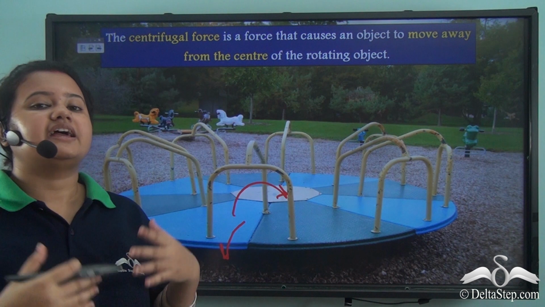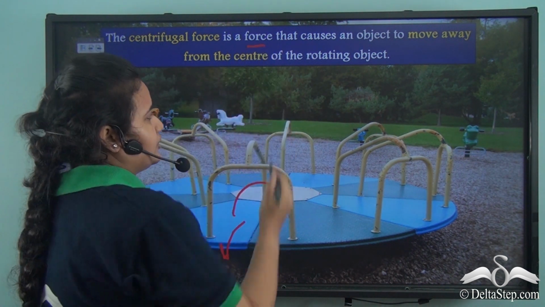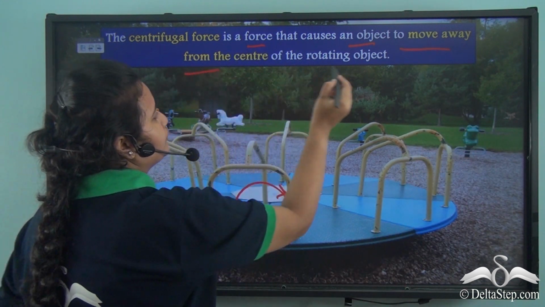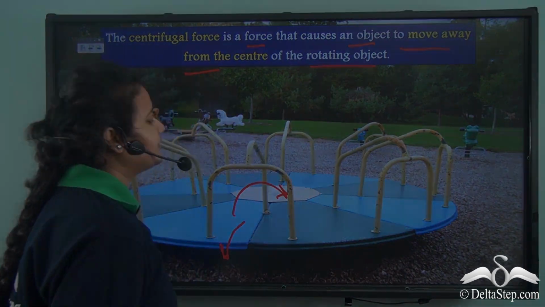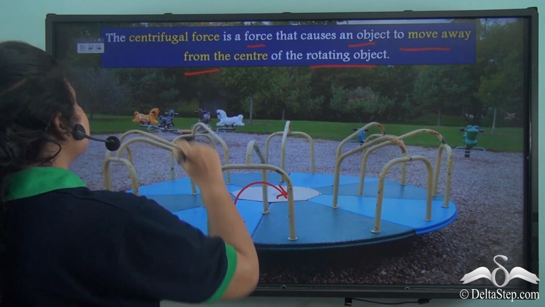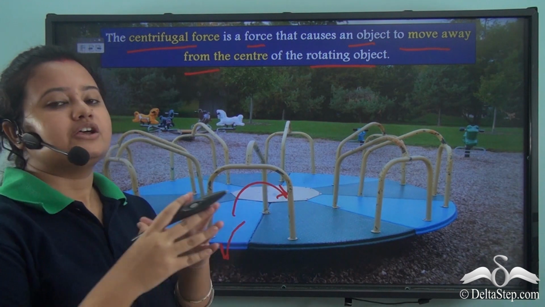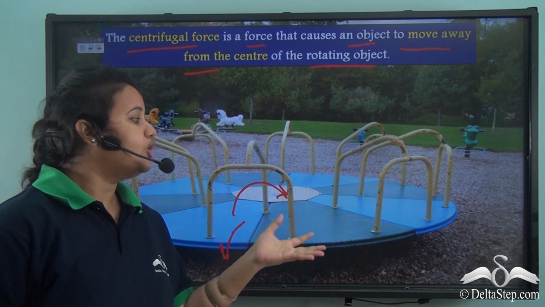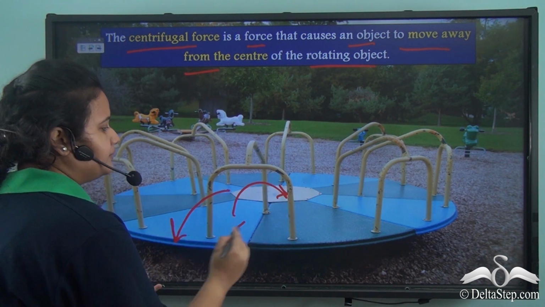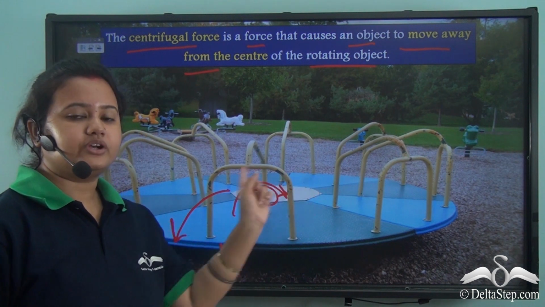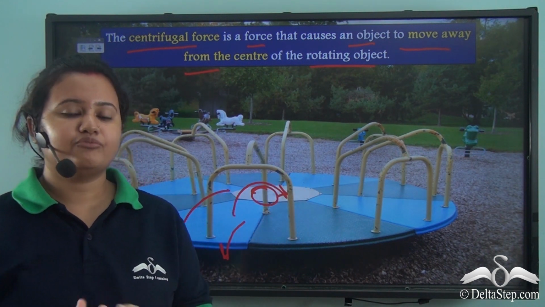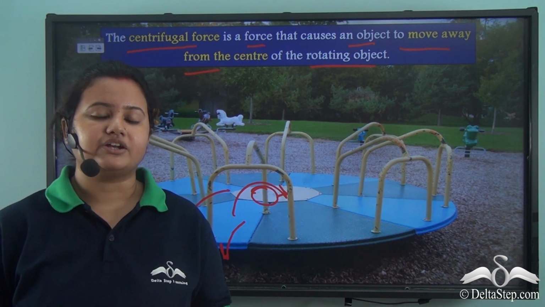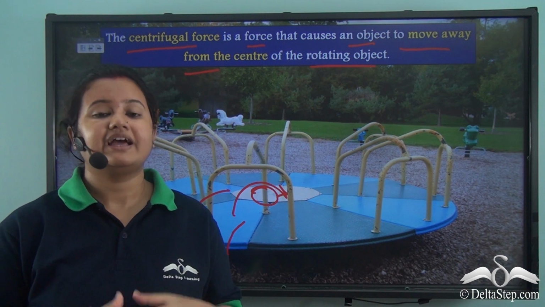This is because there is a force that causes an object to move away from the center of the rotating object. And the name of this force is centrifugal force. So centrifugal force is a force that causes an object to move away from the center of a rotating body. This same force also causes ocean currents and winds to deviate or divert from their original path. Let's see how.